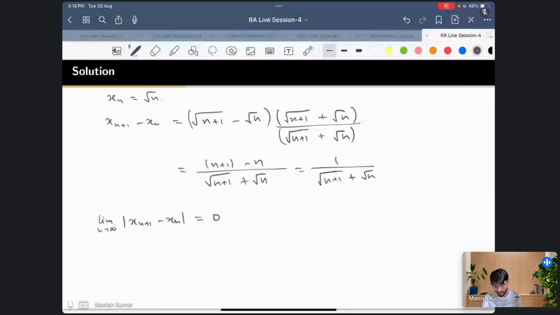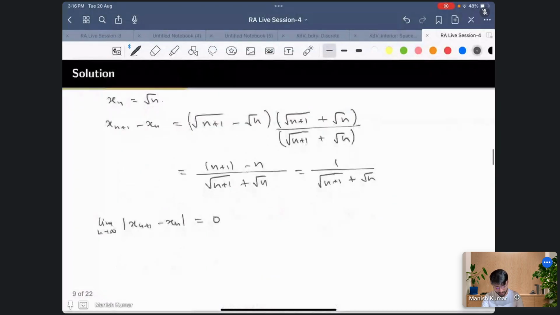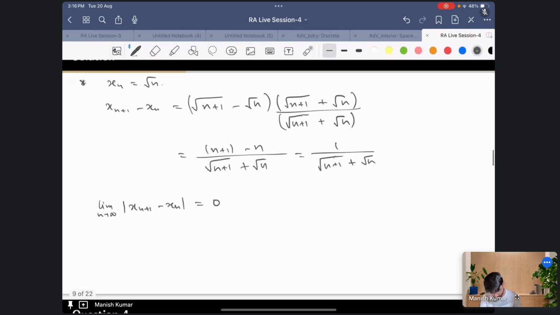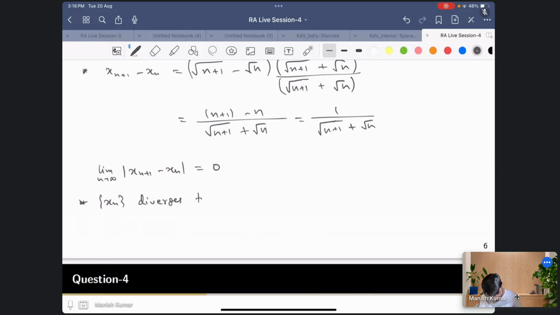Okay, now are you satisfied that this will hold for this root n? Yeah. So this example satisfies this condition. Okay, and this is the condition what we wanted. And also you can see that this xn is not convergent. So xn diverges to plus infinity.